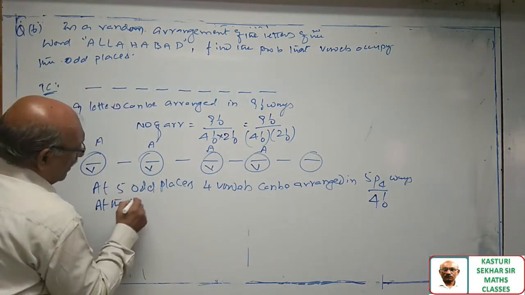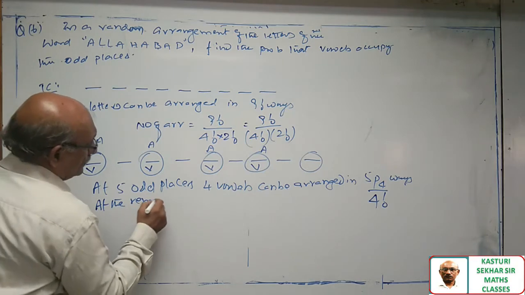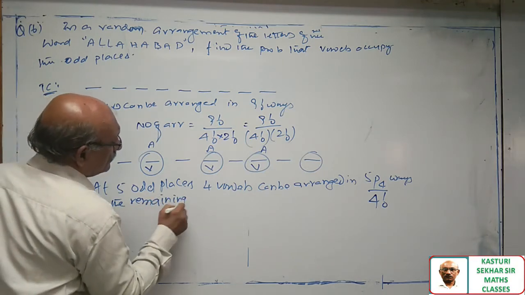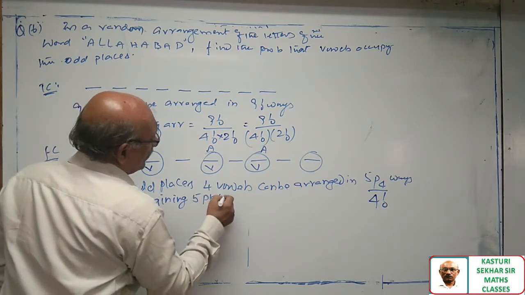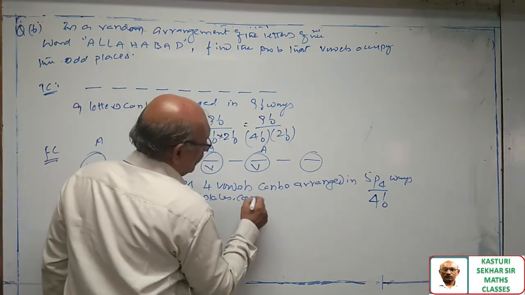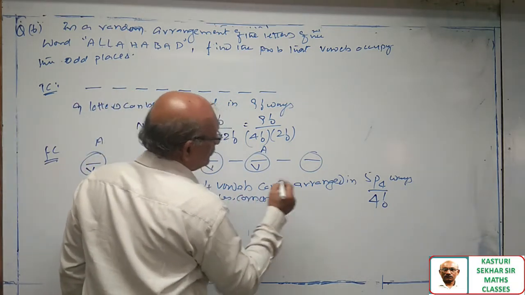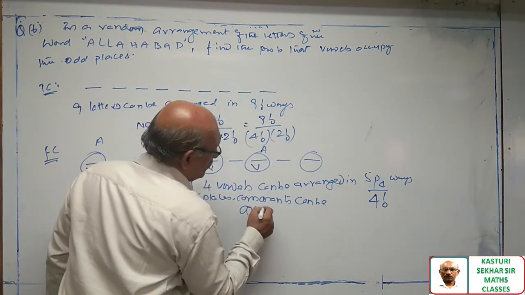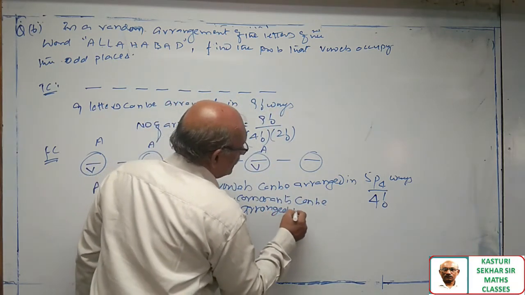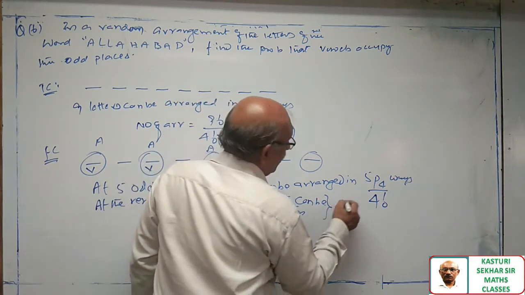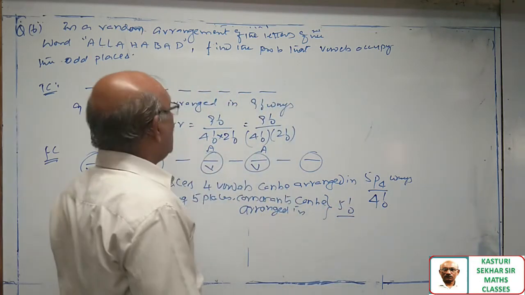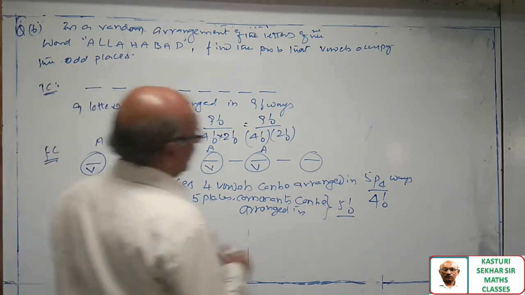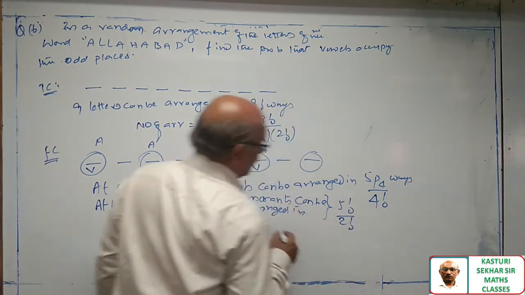At the remaining 5 places, consonants can be arranged in 5 factorial divided by 2 factorial, as 1 consonant is repeated 2 times.